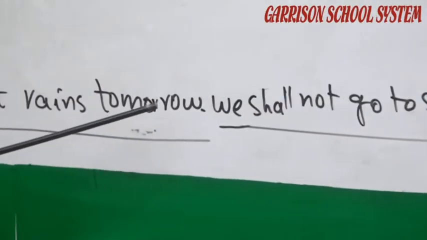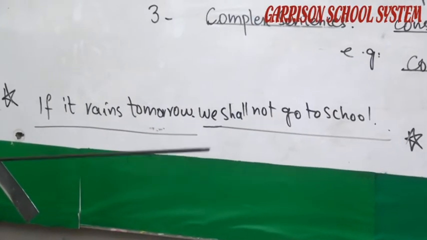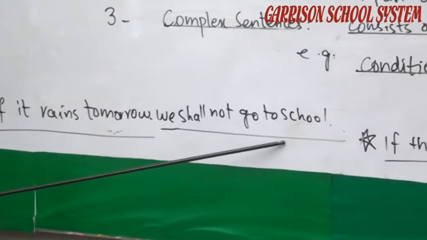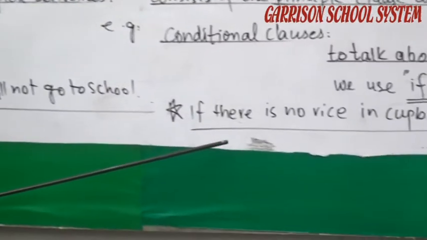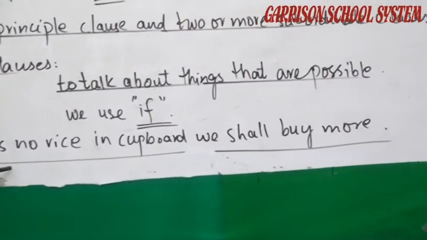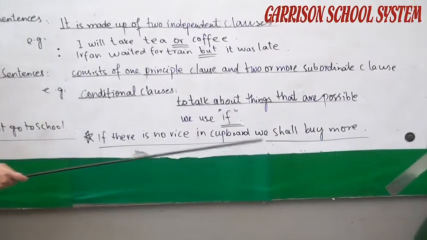If it rains tomorrow, that is one principal clause, and then there is a subordinate clause with if. If it rains tomorrow, we shall not go to school. Look at the second example given to you. If there is no rice in the cupboard, first of all there is a condition. If there is no rice in the cupboard, we shall buy more.